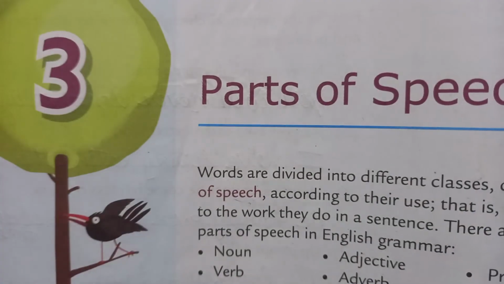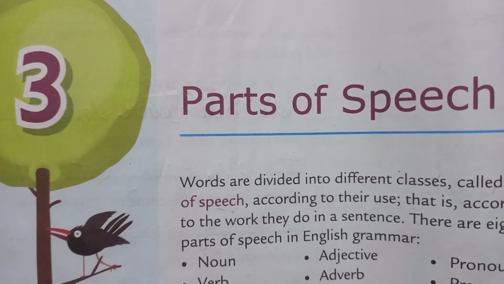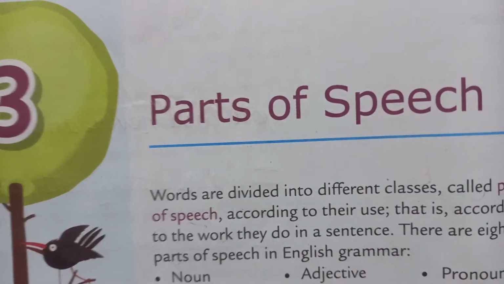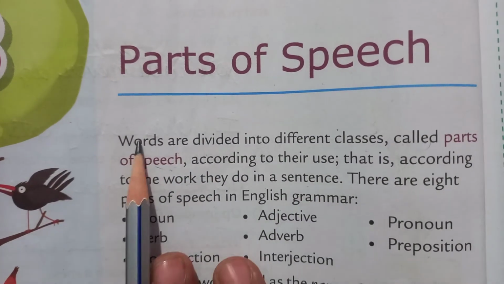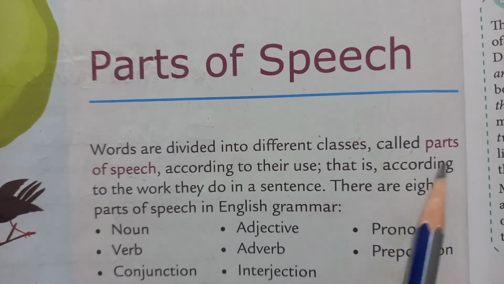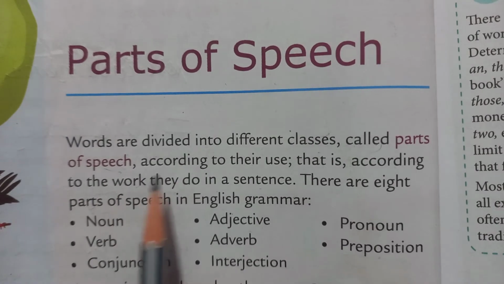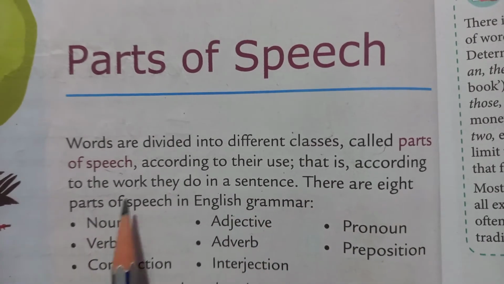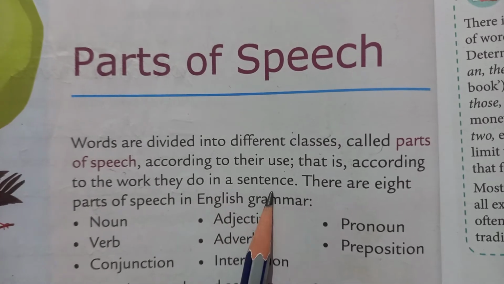Now, today we will start a new chapter, that is chapter 3, parts of speech. Now see, words are divided into different classes called parts of speech according to their use, that is, according to the work they do in a sentence.